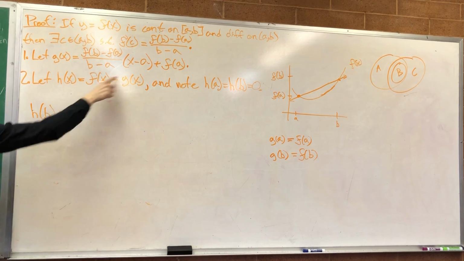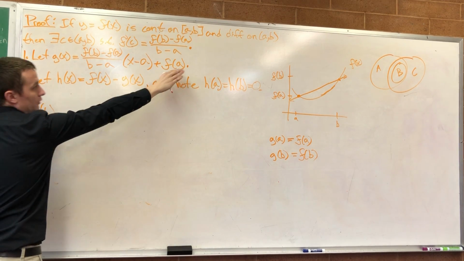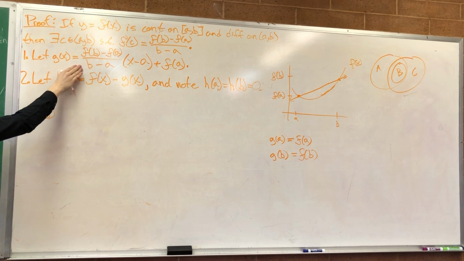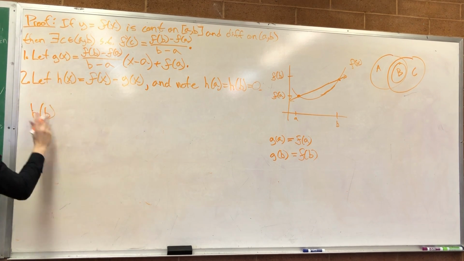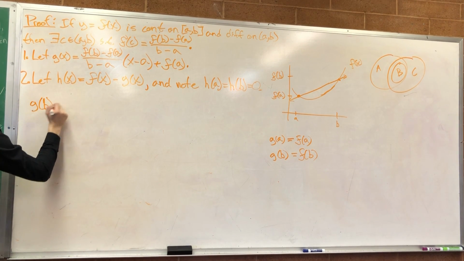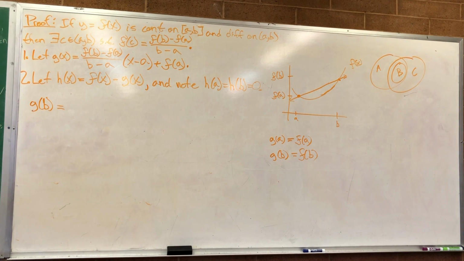It's easy to see H of A because it's easy to plug A into that and see that that all goes away and you're left with F of A. It's not as obvious that when I plug B into this, I'm going to get F of B. So that's really what we need to see. So let's just make sure that we can see how G of B is equal to F of B. And then I think we'll be good to continue.